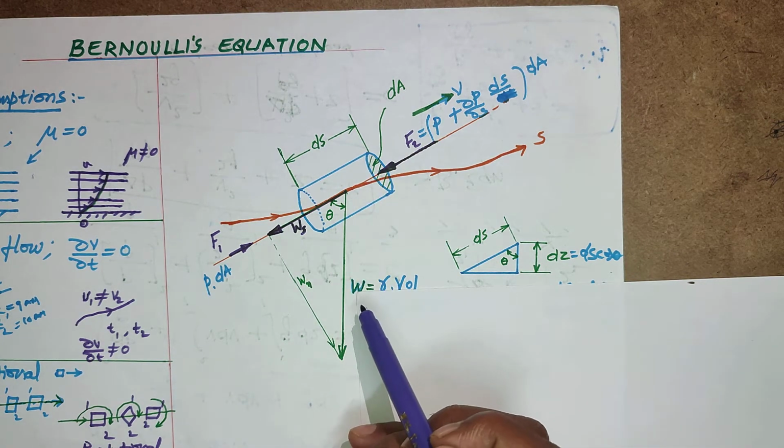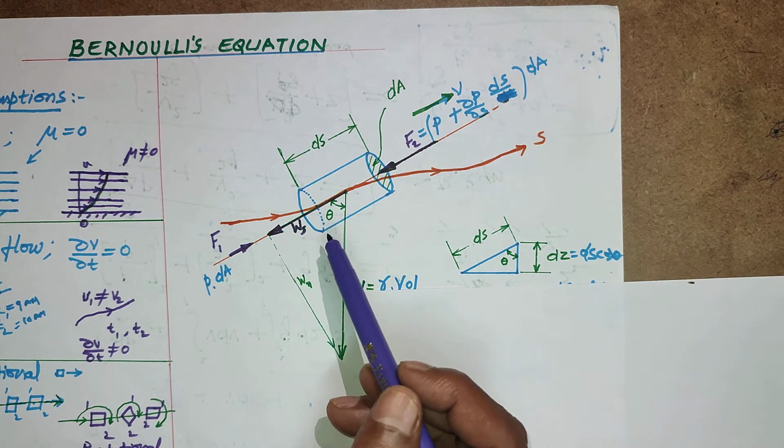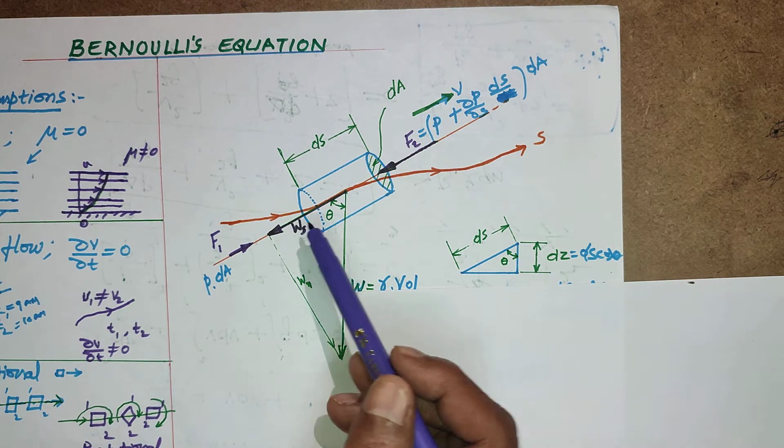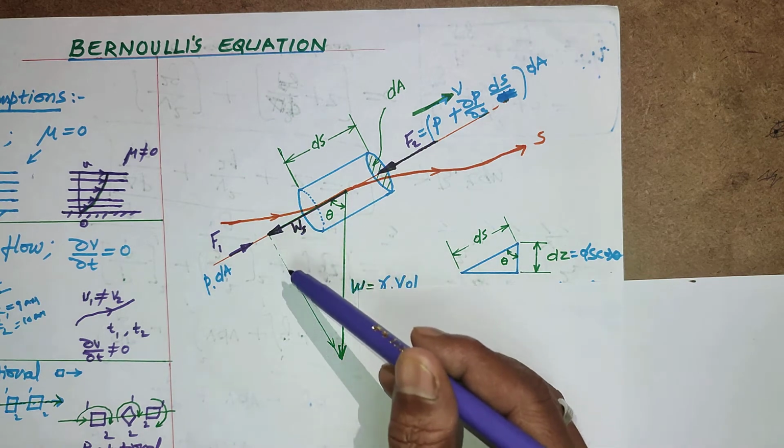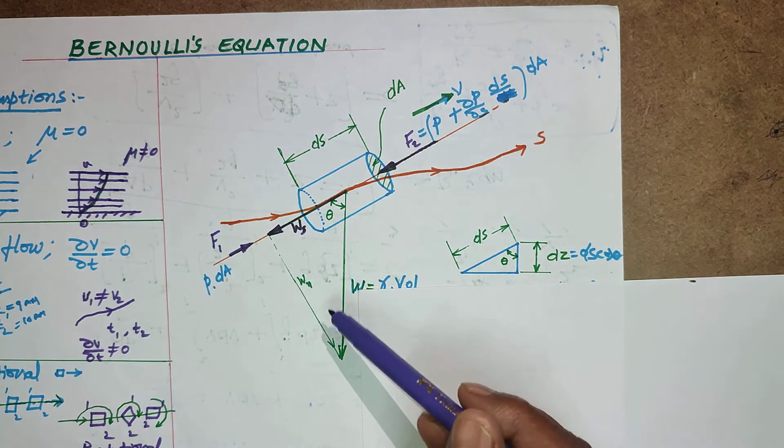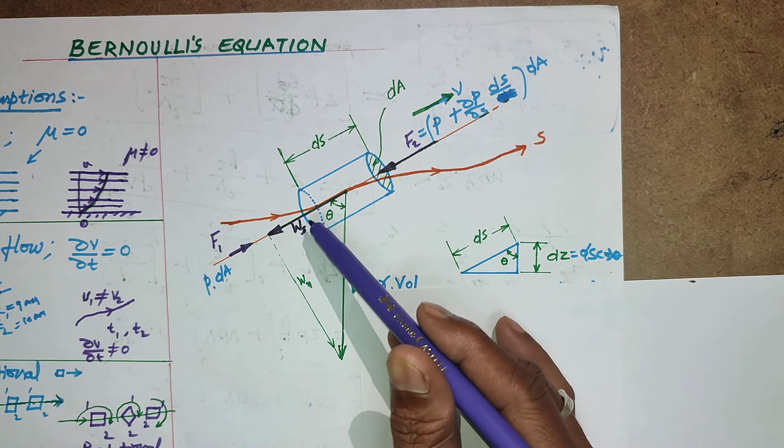Here you can resolve this weight into two components. You know that very well. So this is W cos theta, then this is W sin theta. This is W sin theta, and this is W cos theta.